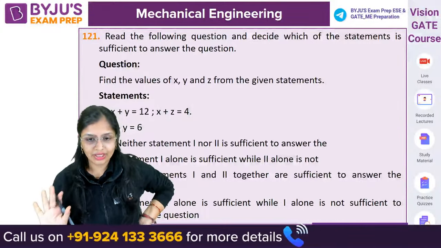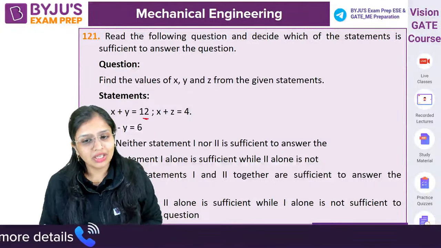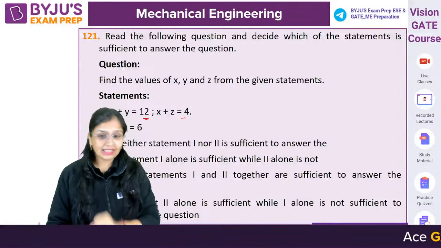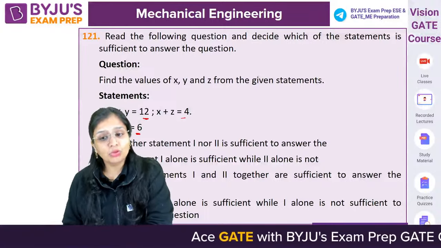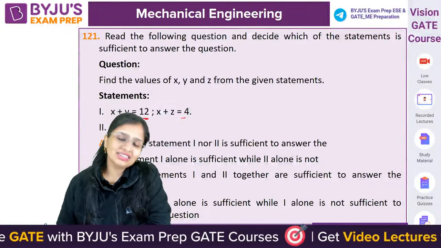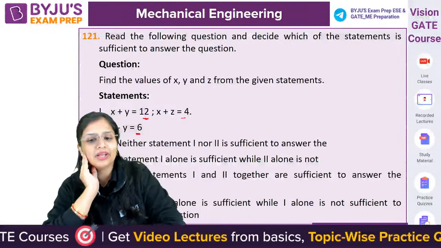You have to calculate it. Two statements are given. First statement: x plus y is 12 and x plus z is 4. Second statement: x minus y is 6. Now you have to say whether both the statements are sufficient to answer it, or one statement alone is sufficient, second is not sufficient. So you have to apply your brain.